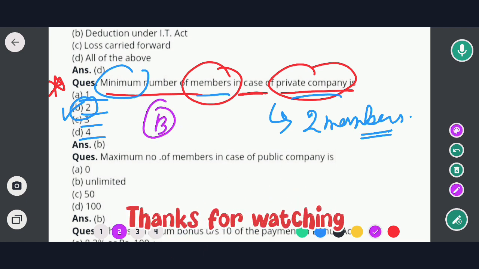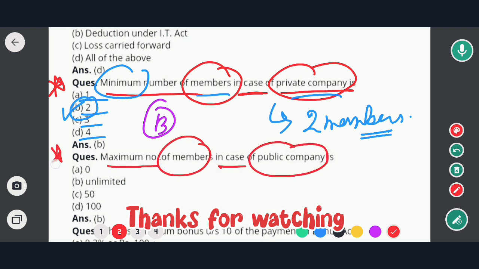Now onto the next question and this is the last question. Next question is: maximum number of members in case of a public company. Very important question. Options are 0, unlimited, 50 and 100. So in this case the correct option would be option B.